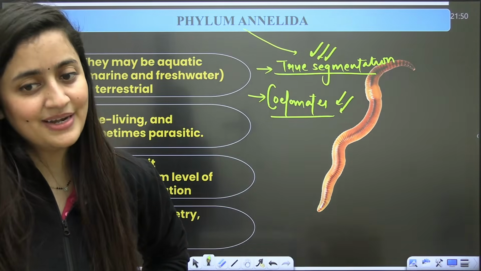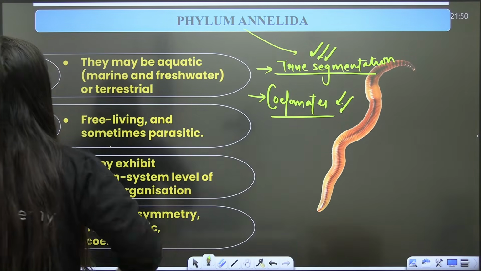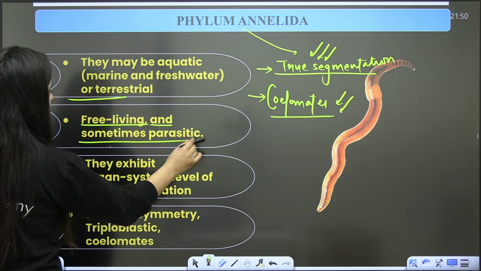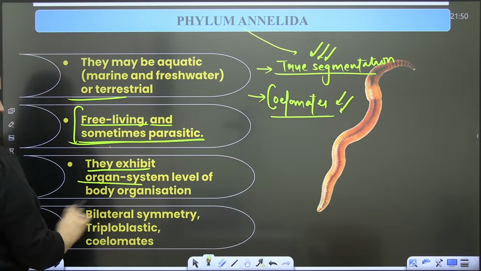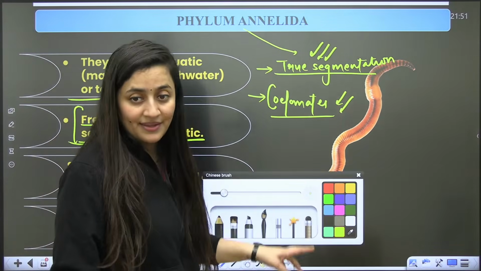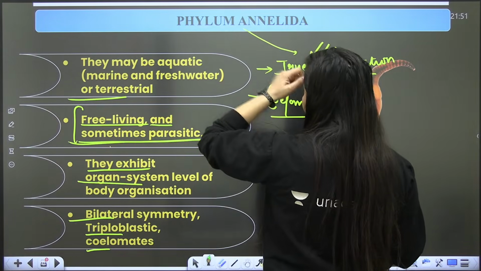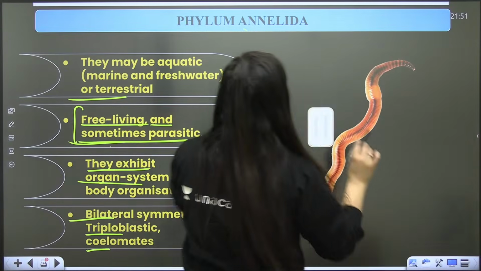Yes, the statement is correct. They may be aquatic, freshwater or terrestrial, free living, and sometimes parasitic. They exhibit organ system level of organisation, bilateral symmetry, triploblastic, and they are coelomates. Now, we have 3 examples here that you need to keep in mind.